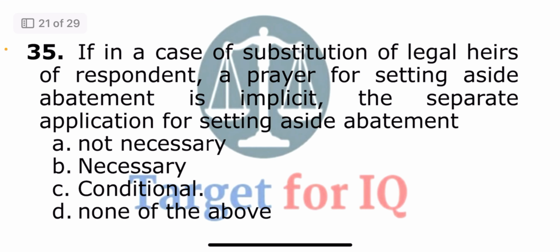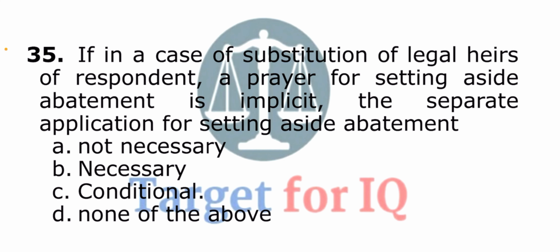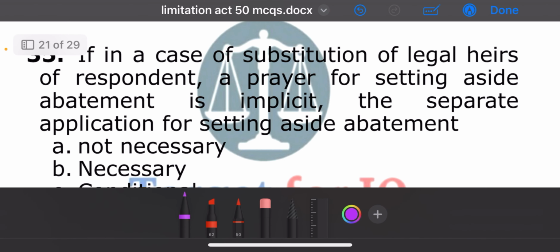Next question, if in a case of substitution of legal heirs of respondent, a prayer for setting aside abatement is implicit, the separate application for setting aside abatement. The options are A, not necessary, B, necessary, C, conditional, or D, none of the above. The correct answer is option A, not necessary.